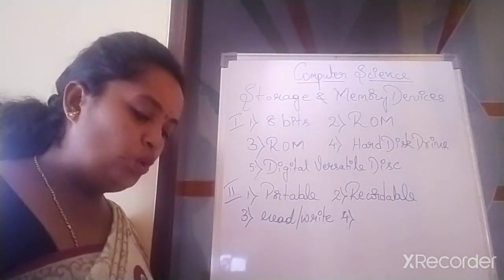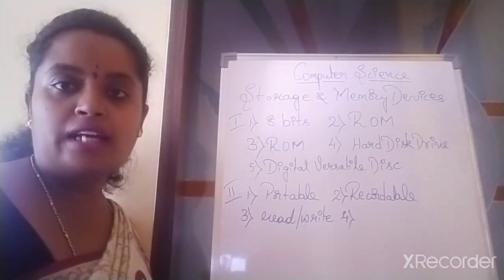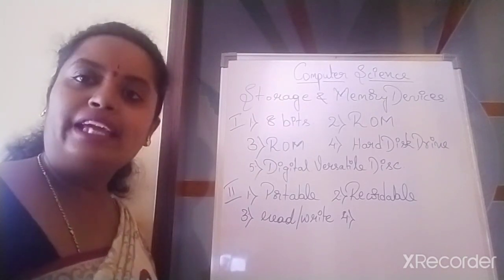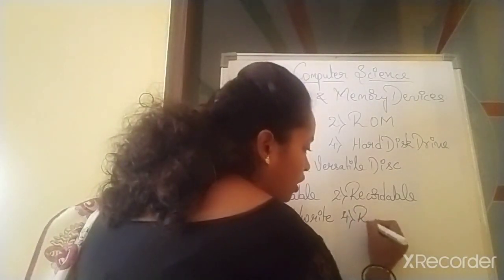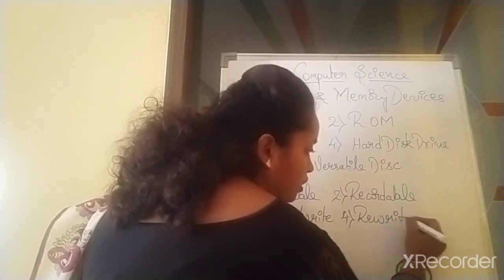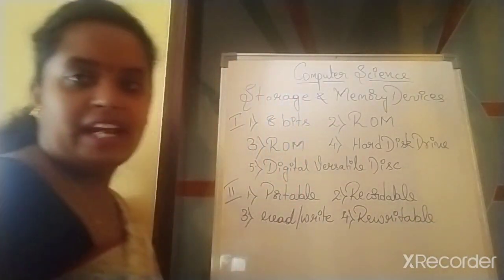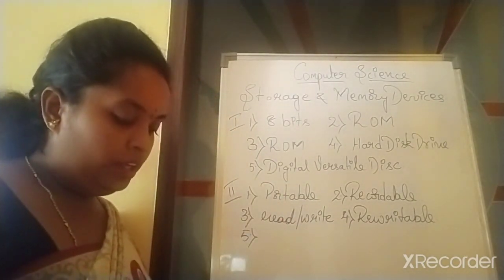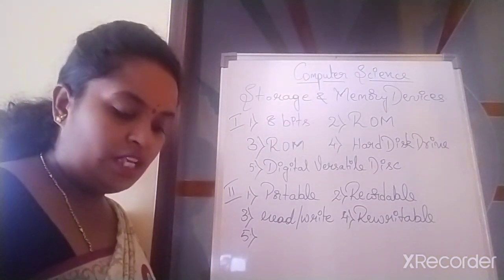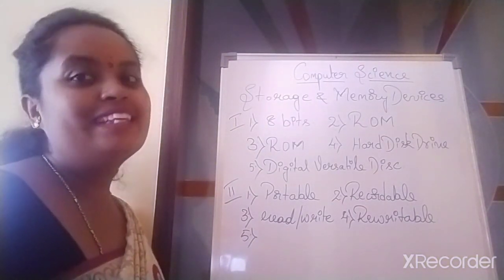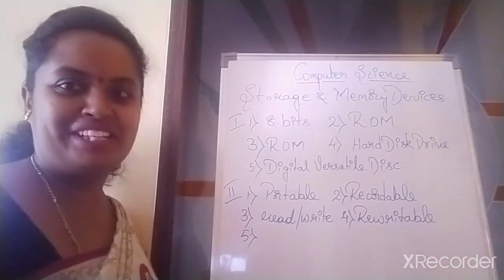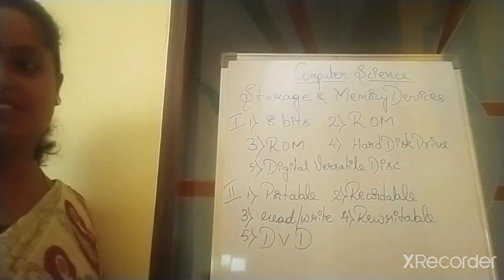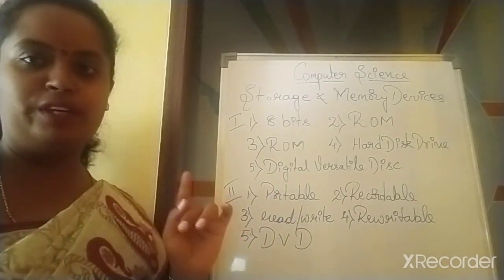In CDRW, RW stands for what? RW stands for rewritable. Okay? Fifth one. It looks similar to a CD but stores a larger amount of data. What is it? Yes, I know. The last option left out is DVD, that is your digital versatile disk. The answer is DVD. Shall I repeat it once again, children? Will you follow it with me?